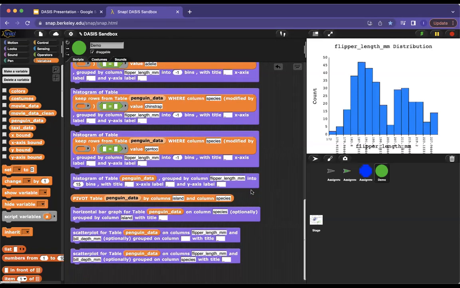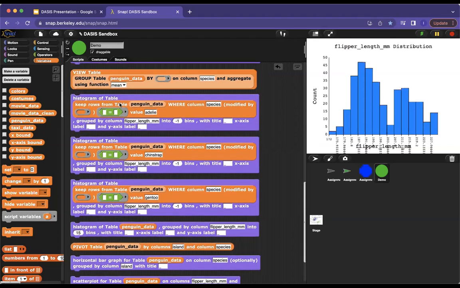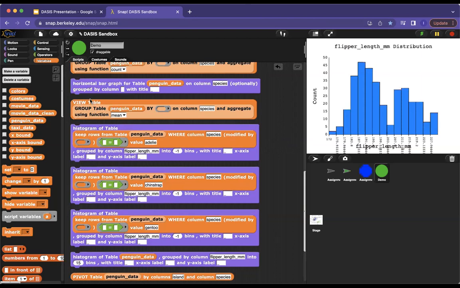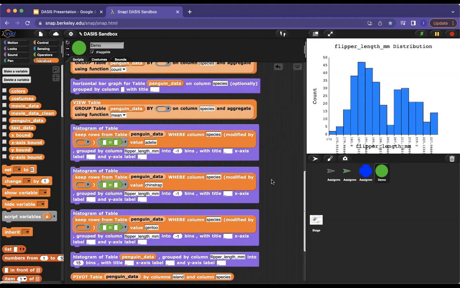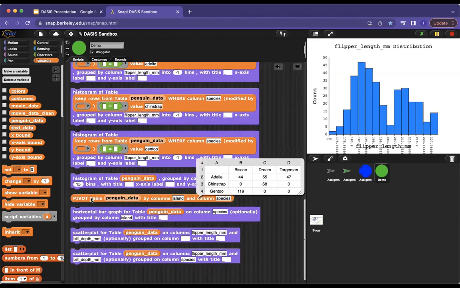So the final thing I want to show off in my demo is the pivot block. The important part here is that even for grouping, we had to wrap it in a view table to be able to see it properly, because the object that comes out is a table. The object that comes out of pivot is not a table, and that is because this first column contains the second pivoted argument. So we can't use a table object in the same way to represent it. So you do not need a view table to click on pivot. You just click the block itself and it will show you this.